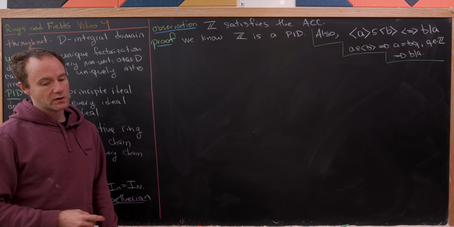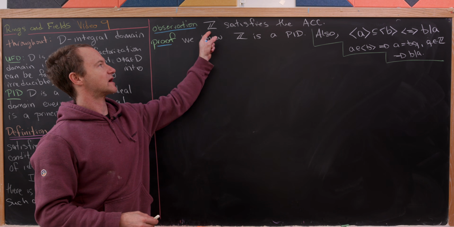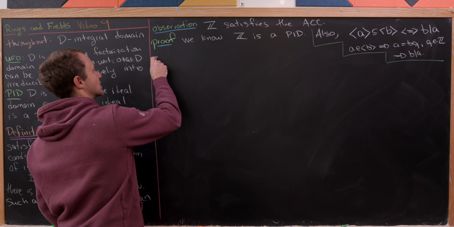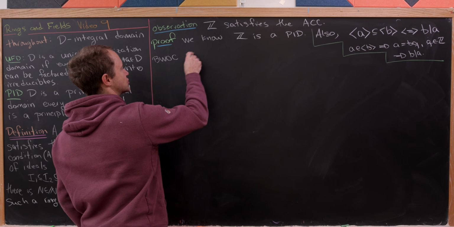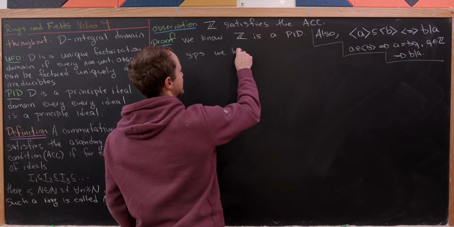All right, so now how are we going to jump to this main result where Z satisfies the ACC? Well, we're going to do it by way of contradiction. So by way of contradiction, let's suppose we have some integers.